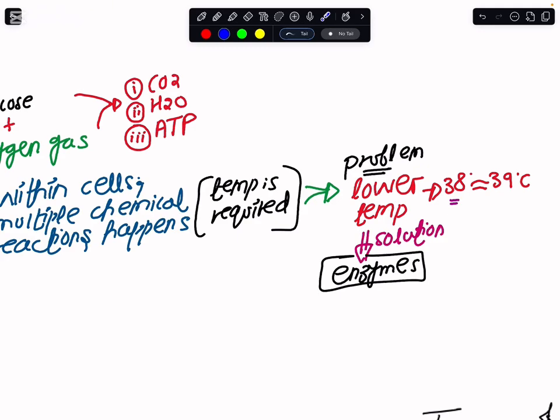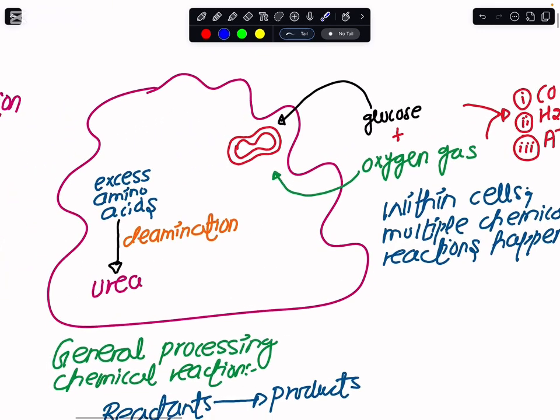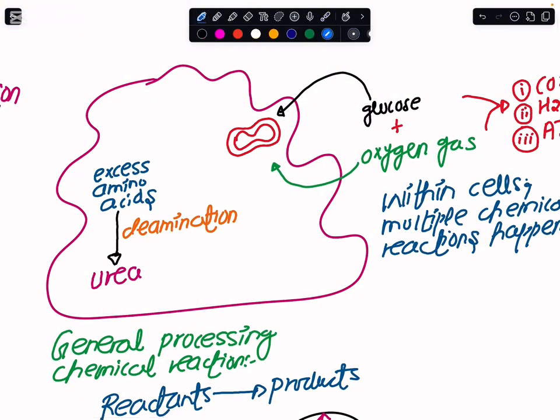Like if I were to tell you about some of the chemical reactions that happen in the cell, you see from the previous lectures that what I have got here at this point is the mitochondria, and in this mitochondria, the glucose and the oxygen gas have to combine with one another to release energy out of it. Likewise, if I were to say that this is the cell of the liver, we have to break down the excess amino acids to make the urea out of it. So these chemical reactions, if they were left at such a low temperature of the body, would be very slow.